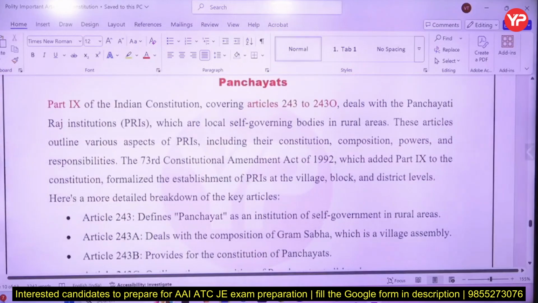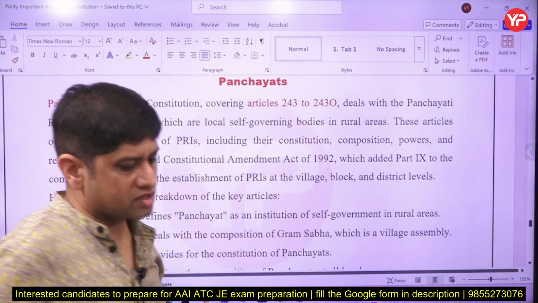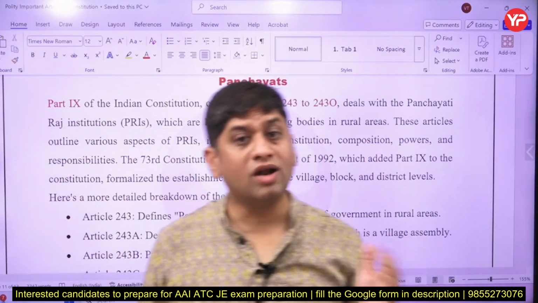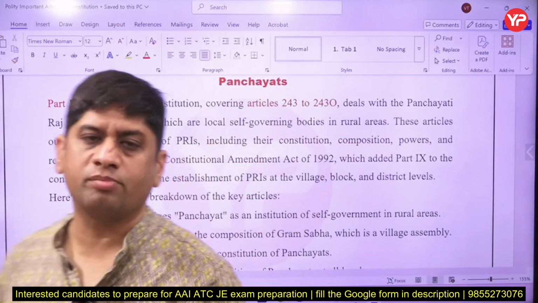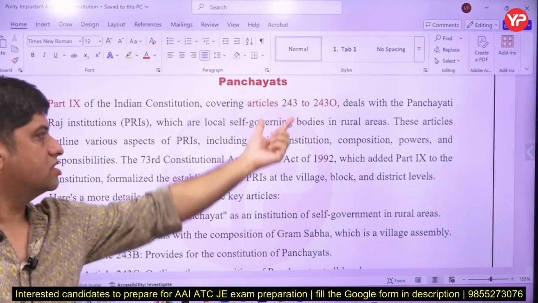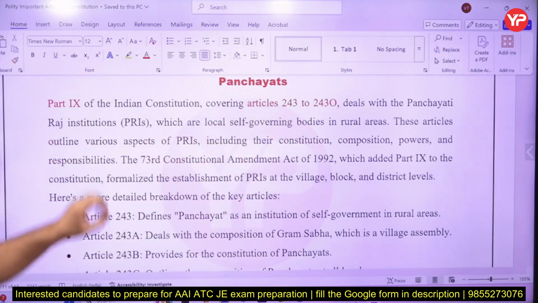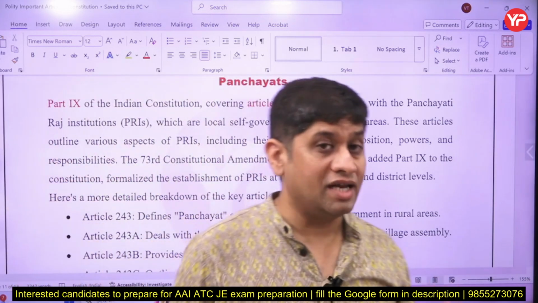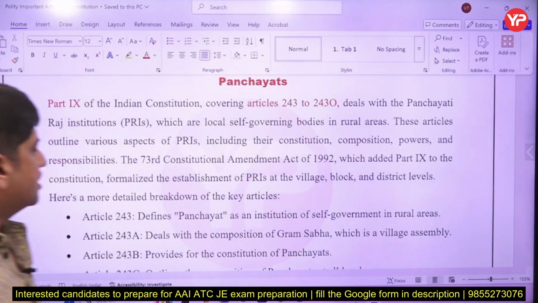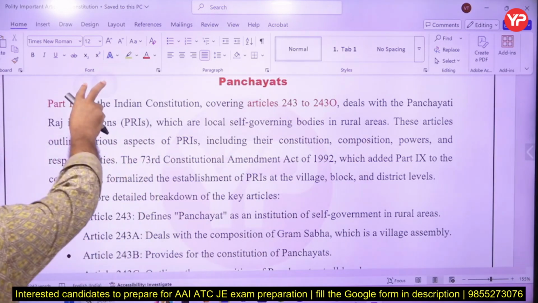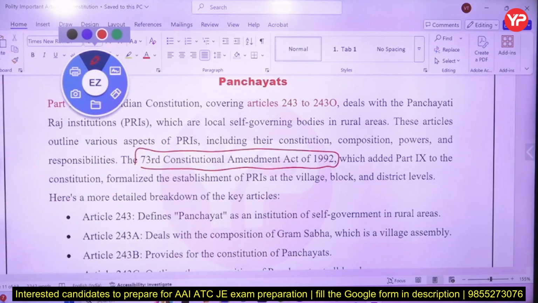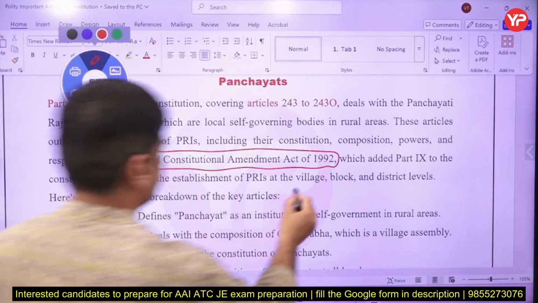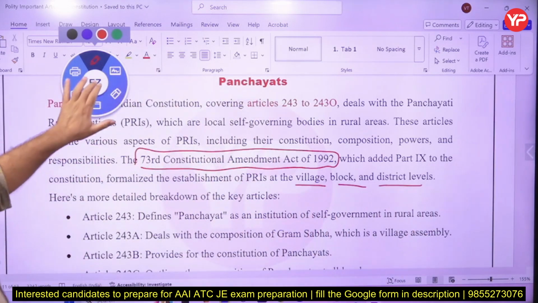And then Panchayat, article 243 to 243O. Now you know Panchayat is rural area of India and municipalities are urban areas. So local body governments in rural areas are Panchayats, which are mentioned under articles 243 to 243O, and it is under part 9 of the Indian Constitution, Panchayati Raj, and Schedule 11. The 73rd Amendment Act is related to it. The 73rd Constitutional Amendment Act 1992 gave constitutional status to the Panchayati Raj bodies. Very, very important. As of now it is at village level, block level, and district level. So these are 3 levels.